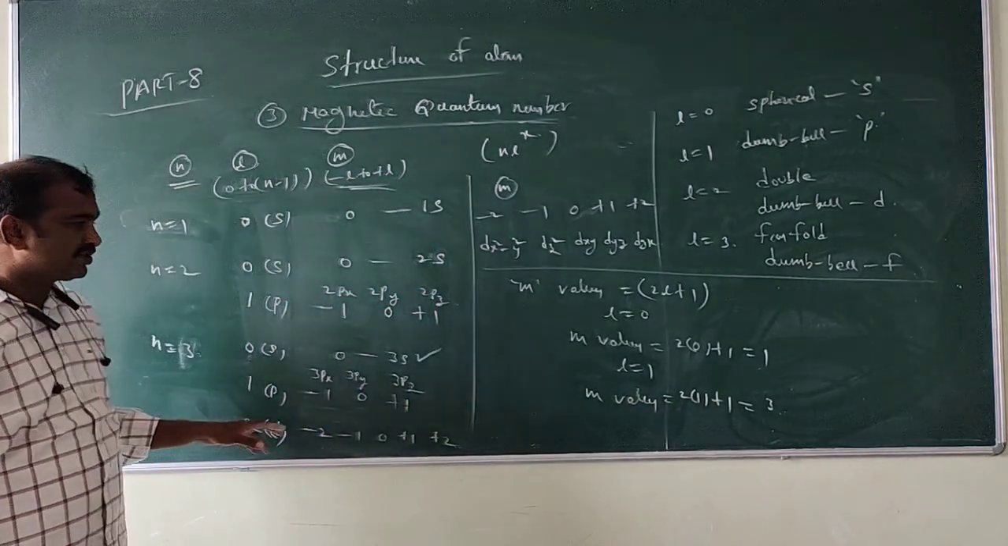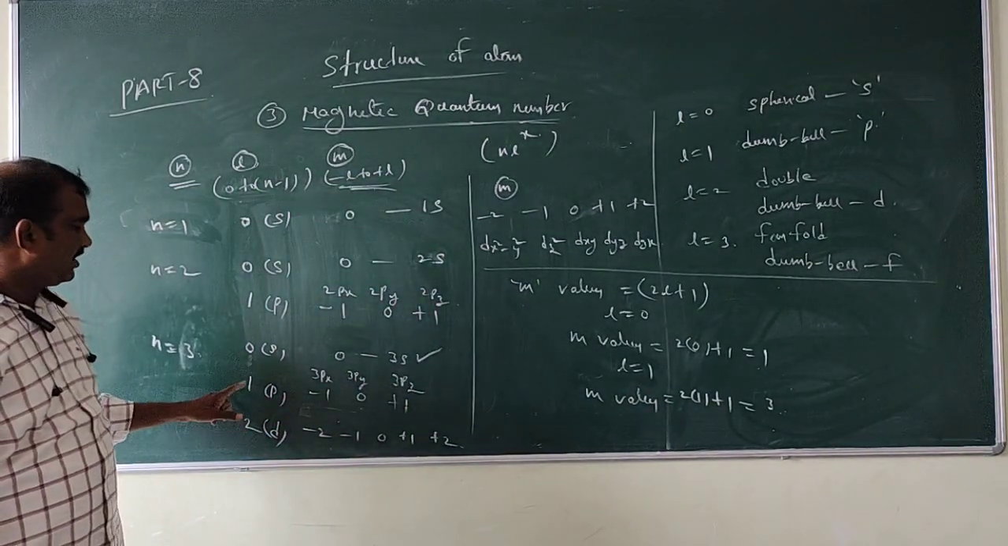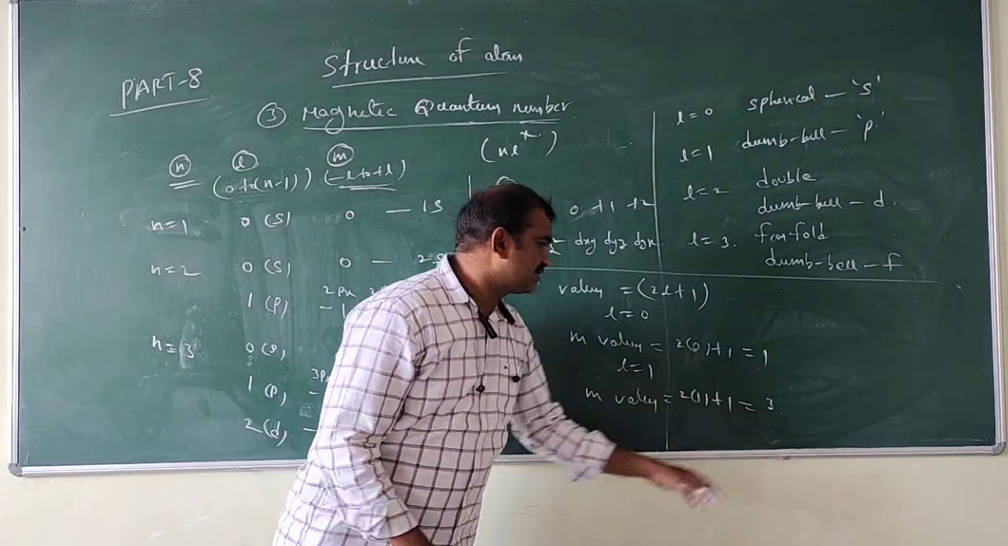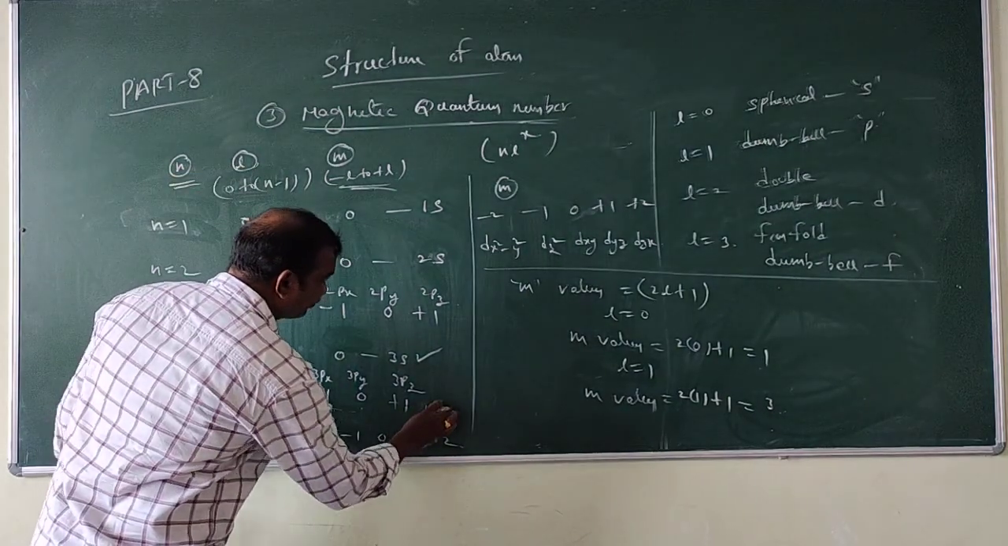So how many m values came here for L is equal to 1? 3 m values. 1, 2, 3. So 3 values came like this. So these are 3 values.